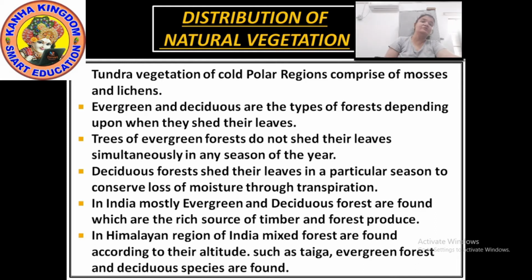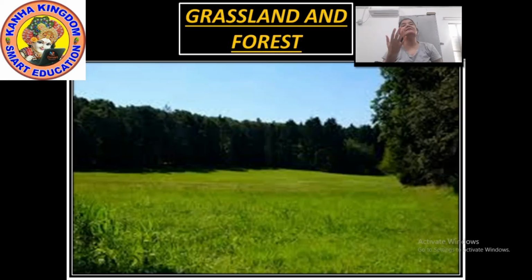Fine. I'll show you a picture where you can understand what is grassland, where the size of the tree is different from the size of the trees in the forest. Okay, have a look on it. Now this is the grassland and forest.